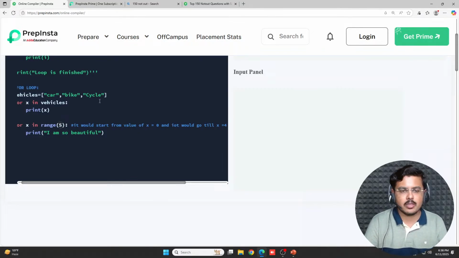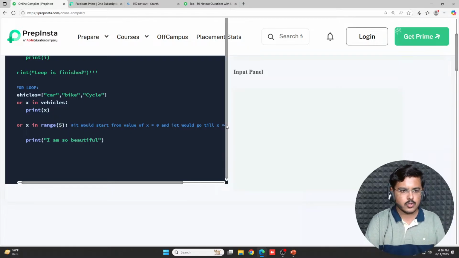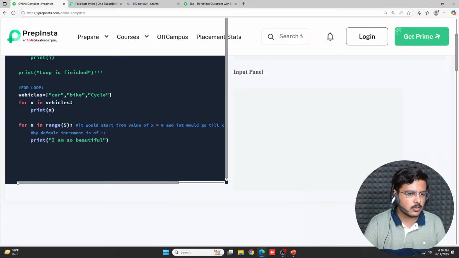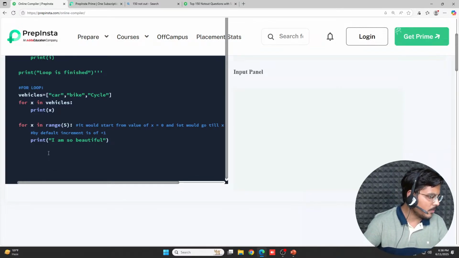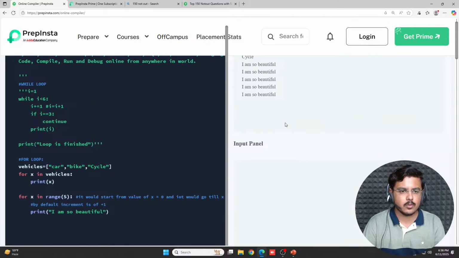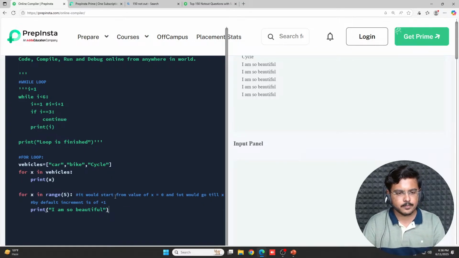And by default the increment is plus 1. Is it clear to everybody what we just did? Tell me quickly. Great. Let's move ahead.